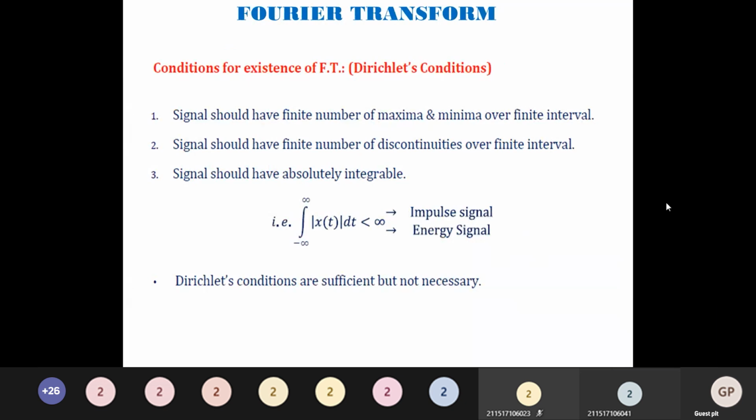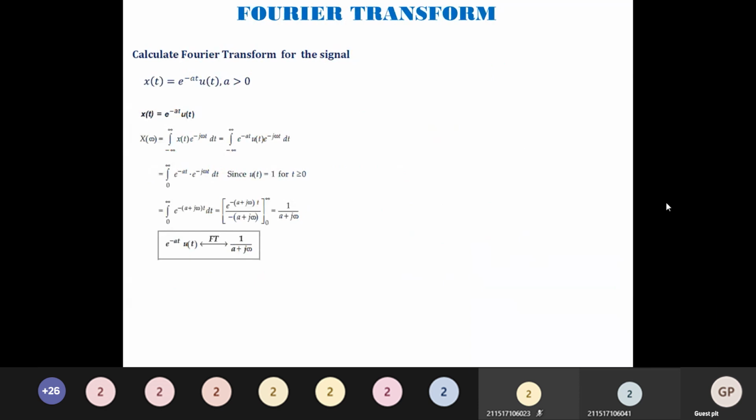Now we will try to solve a few problems with respect to Fourier transform. So let me take a question. Calculate the Fourier transform for the signal x of t is equal to e power minus at u of t, where a is greater than 0. We know the formula for Fourier transform. X of omega is equal to integral from minus infinity to plus infinity x of t e to the power minus j omega t dt.